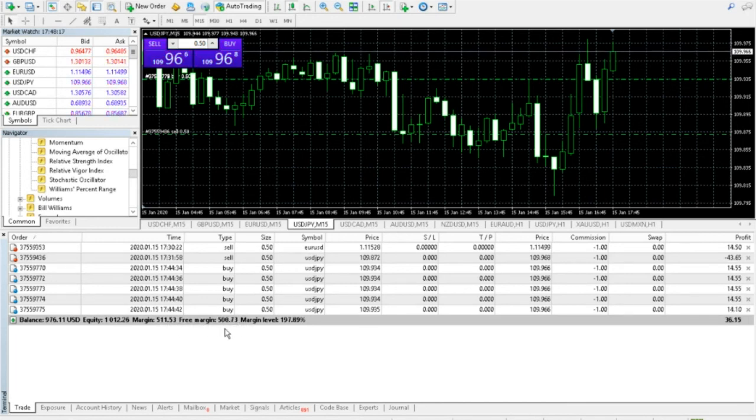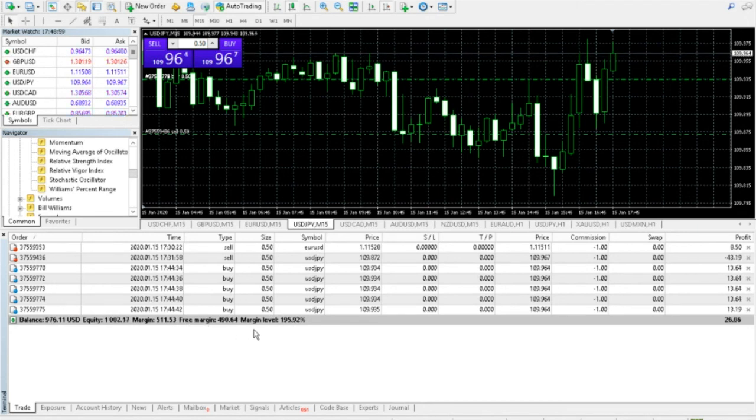The free margin is how much margin left that you have to trade with. So if you want to get into new trades or for your trades to move against you, you have that much free margin left. And then the margin level percentage is really important because if that percentage gets to the margin call level, then you're going to get a warning from your broker that it's getting too low. And if it gets to the stop out level, that's when you're in trouble and the broker is going to start closing out of your trades, starting with the most negative trade until your margin level percentage gets back above your margin call level percentage that's required by the broker.